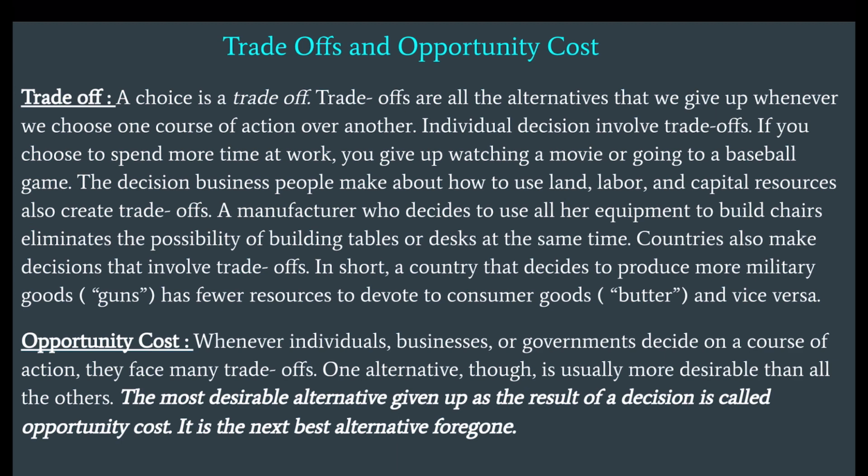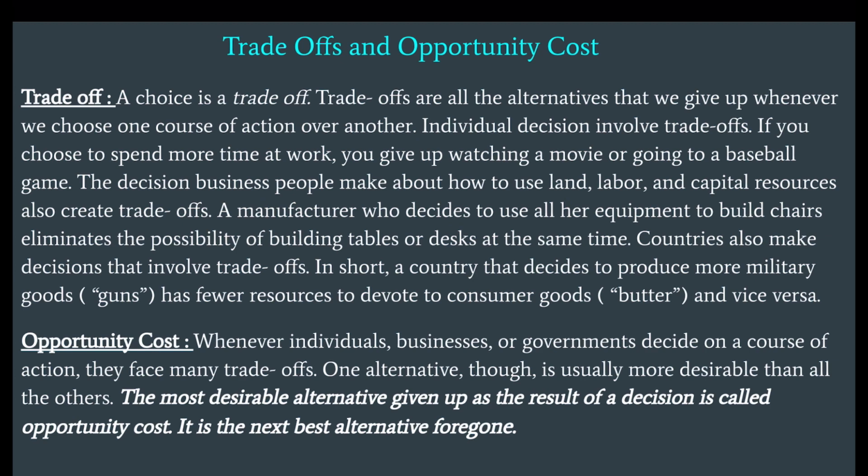If you choose to spend more time at work, you give up watching a movie or going to a baseball game. The decisions business people make about how to use land, labor, and capital resources also create trade-offs. A manufacturer who decides to use all of their equipment to build chairs eliminates the possibility of building tables or desks at the same time.